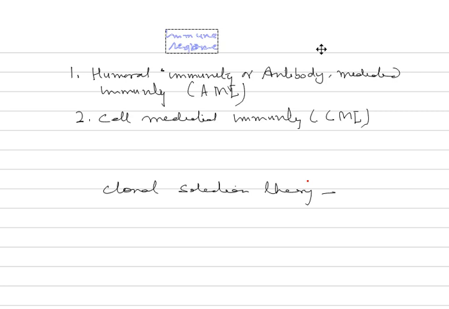We come to the next type, that is cell mediated immunity. Now in this cell mediated immunity, CMI, it is the responsibility of cytotoxic T cells. It is specific to a target cell that has been infected, and it kills the target cell. This prevents the completion of the life cycle of the pathogen.